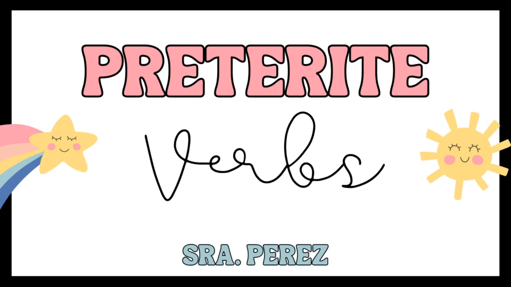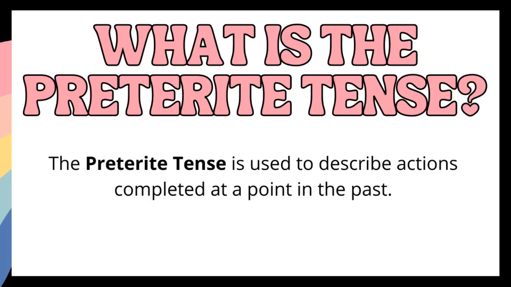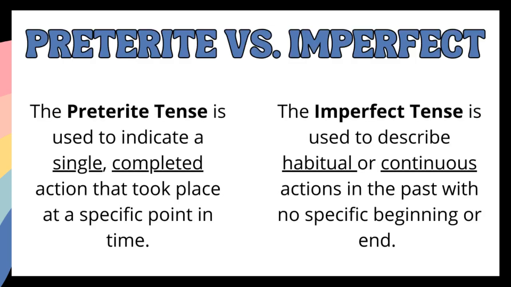Today we're going to be looking at preterite tense verbs. So what exactly is the preterite tense? The preterite tense is used to describe actions completed at a point in the past. Now, there are two different ways of telling the past. We have the preterite and the imperfect.